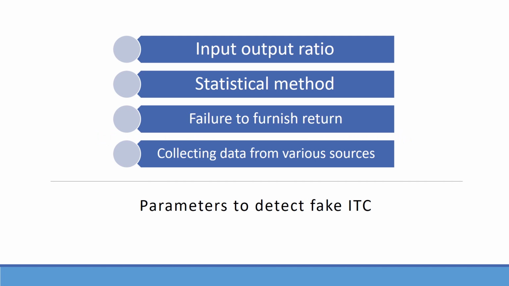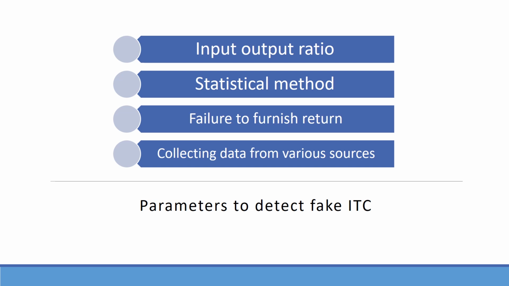Input-output ratio. In this method, the department shall compare and analyze the input rate of tax and output rate of tax. For example, Mr. A is involved in the business where the rate of tax is as follows: input tax rate 12%, output tax rate 18%. Ideally, the taxpayer has to pay tax of 6% in cash, as it is the difference between the input and the output rate of tax. If Mr. A is paying 100% of tax through ITC, then the department may inquire the same. It may be noted that not every 100% utilization of ITC is to be doubted. However, in certain cases, it's an indication.